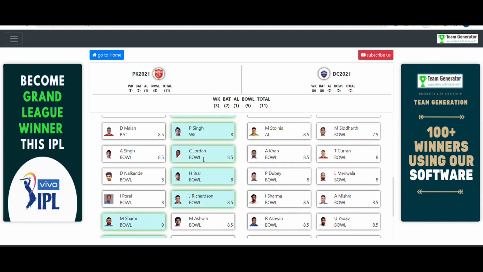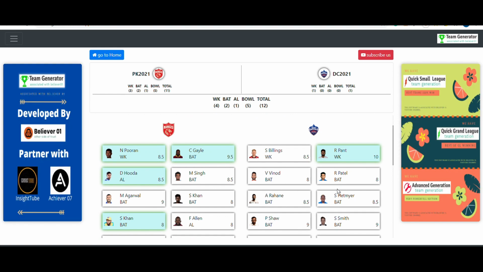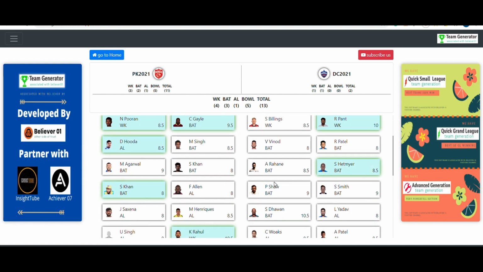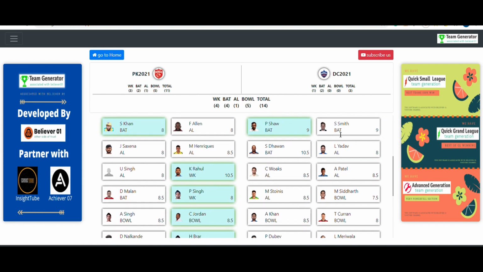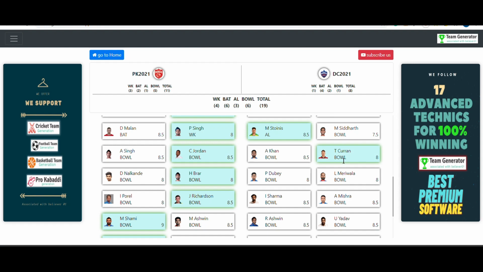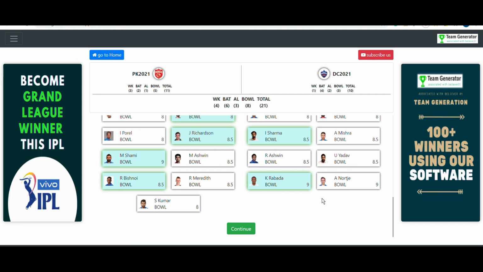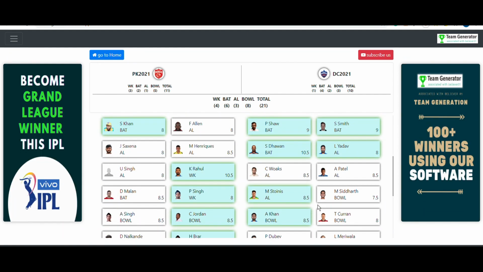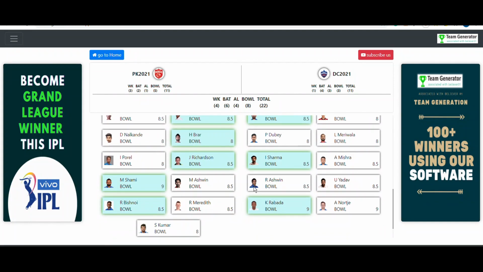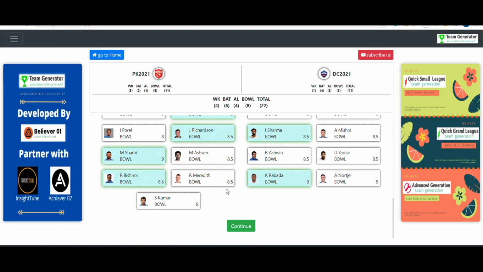And from the Delhi Capitals side, Rishabh Pant, Hetmyer, Prithvi Shaw, Steve Smith, Shikhar Dhawan, Lalit Yadav, Marcus Stoinis, Tom Curran, Avesh Khan, Ishant Sharma, Rabada. So these are the players. Another player is there, I forgot. Okay, Axar Patel. So these are the 11 or 22 players that are probably going to play.